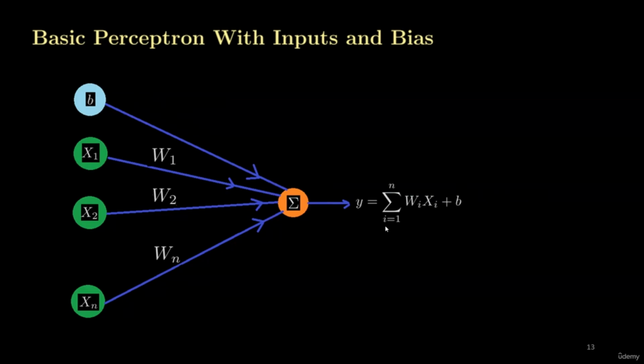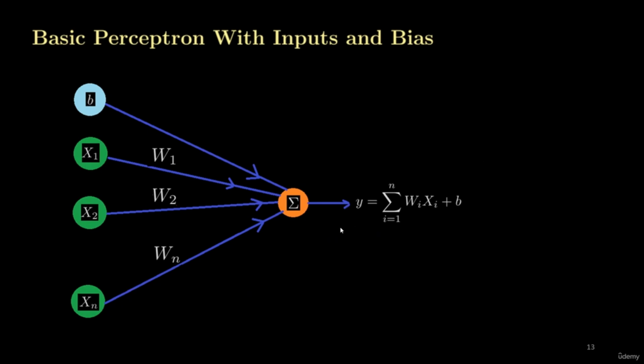If I put i equals 1, I will get W1 X1. If I put i equals 2, I will get W2 X2. If I put i equals 3, I will get W3 X3. Similarly, if I put the last value of i, which is n, I will get Wn Xn. So basically this Y is W1 X1 plus W2 X2 plus W3 X3 and so on, plus b. And this is the compact form of the equation.